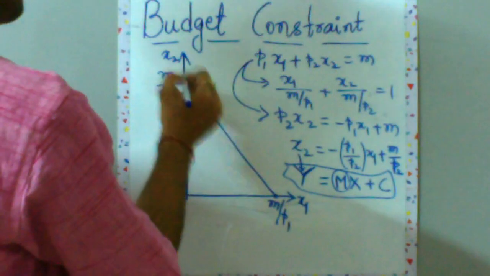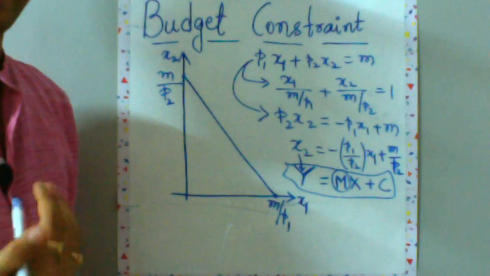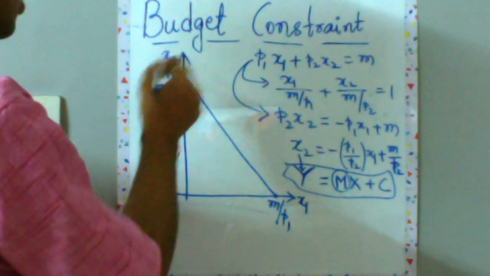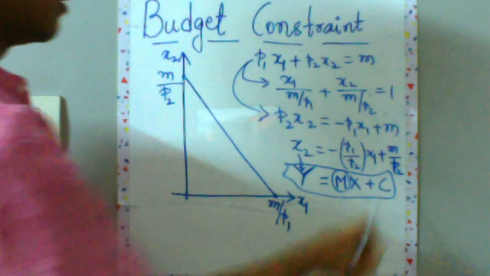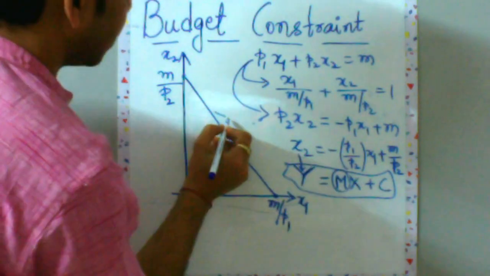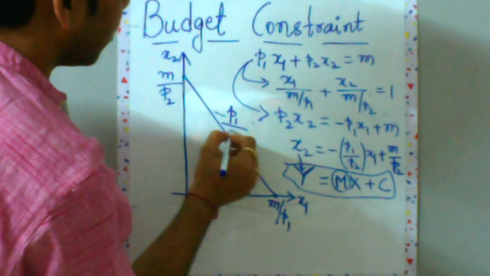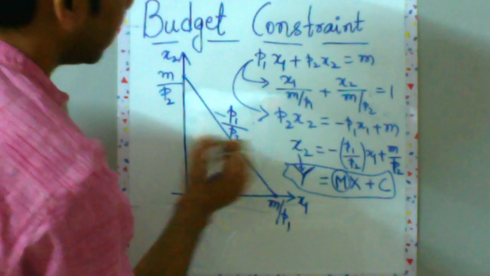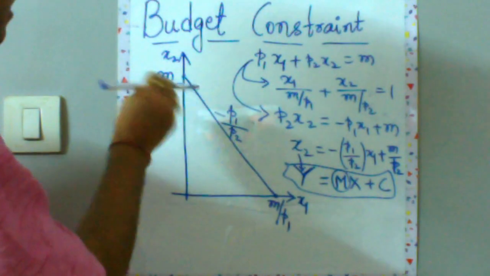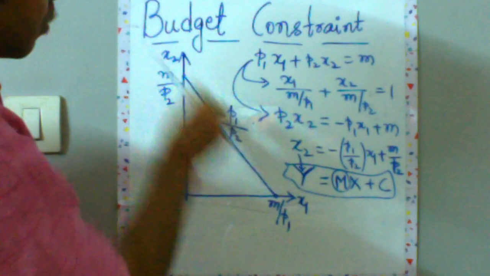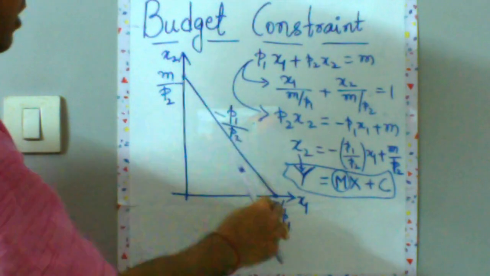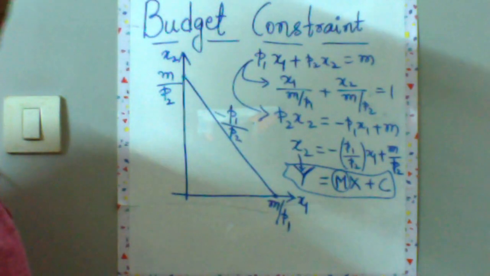So over here we do not have y, we have x2. So you can say that x2 intercept is m upon P2 and your slope is minus P1 upon P2. Minus because you see that this is a downward sloping line. So a downward sloping line would have a negative slope.